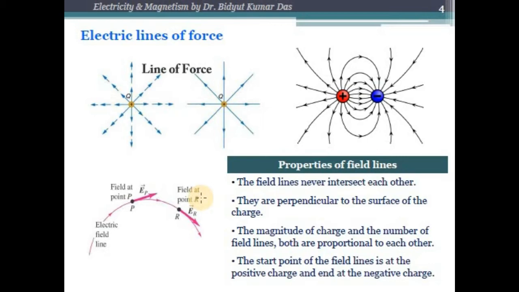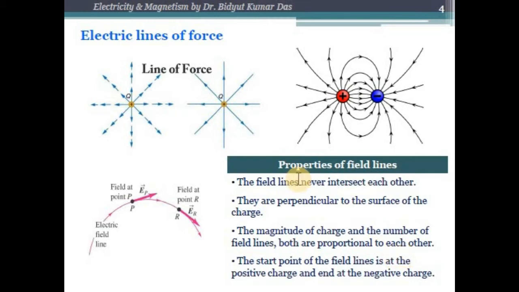Second, they are always perpendicular to the surface of the charge. Suppose there is a charged body, the electric field lines are always directed perpendicular to the surface of that charged body. The third property of these field lines is that the magnitude of the charge and the number of the field lines are proportional to each other.